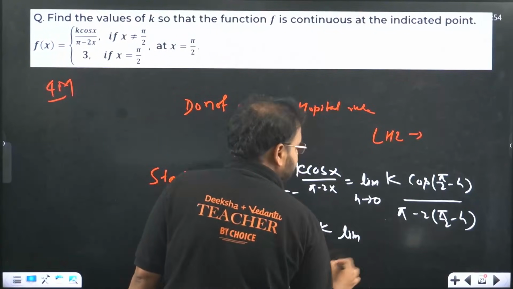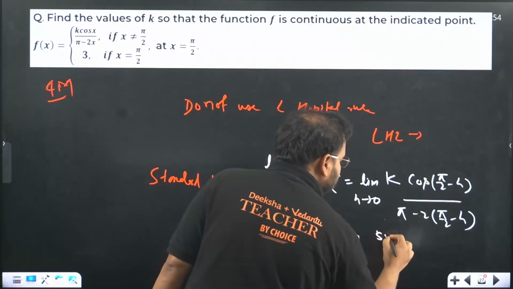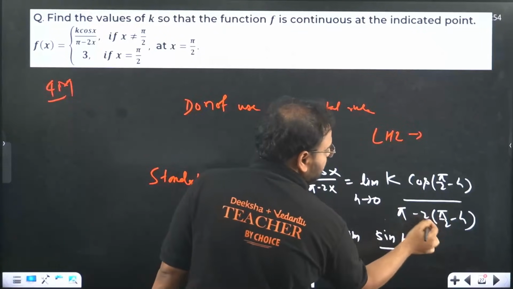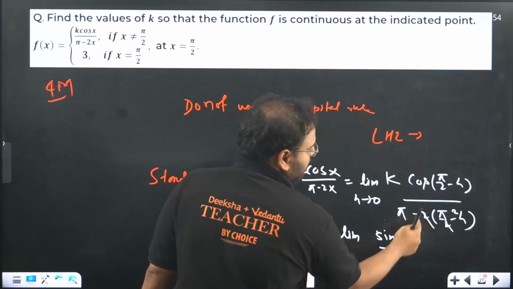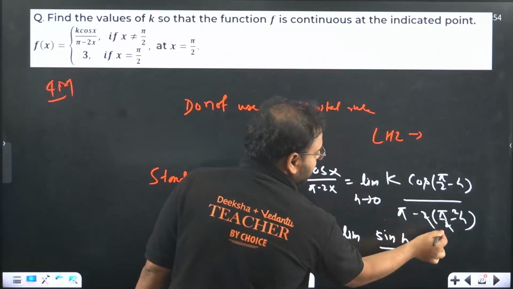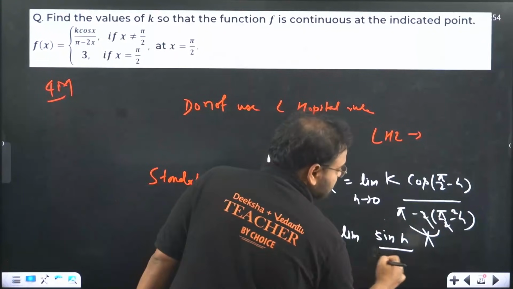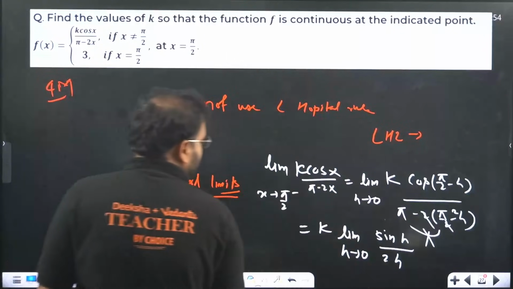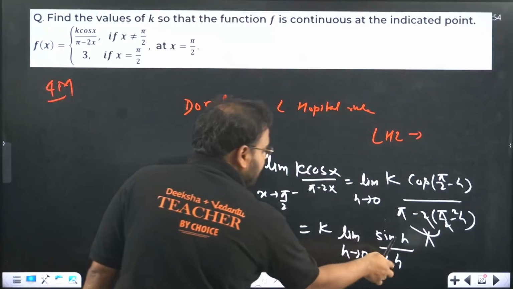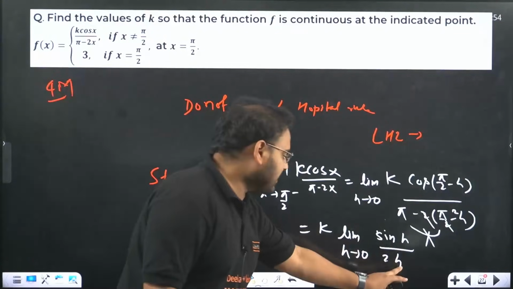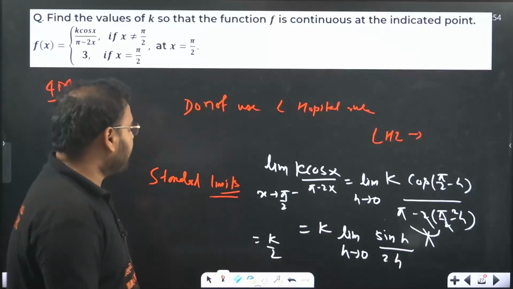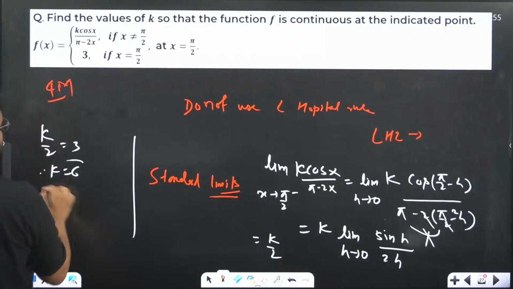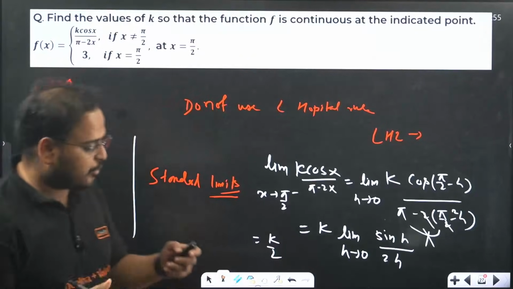We'll have the limit. Check here, cos will become what? Sine, because 90 minus theta is there. So sin h. Over here, pi minus 2 into pi by 2 minus h, the pi cancels, and we have only plus 2h left. So when h tends to 0, this value becomes k by 2, because sin h by h for h tends to 0 will be 1, and 2 will come below k. That's k by 2. This is given as 3. So you'll get k by 2 equal to 3, and k equal to 6. I have solved these questions on multiple occasions, so I know that, but just giving you some more hints.